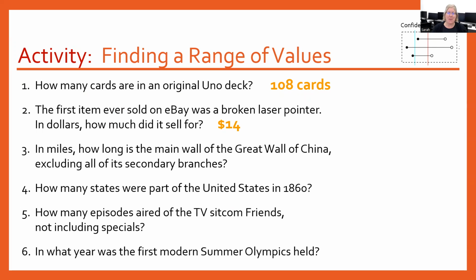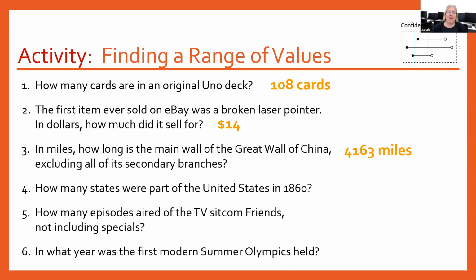In miles, how long is the main wall of the Great Wall of China, excluding all its secondary branches? This is shocking, 4,163 miles. That's incredible. How many states were part of the US in 1860? Now, we certainly know that that number needs to be between 0 and 50 because the maximum number of states is 50 and the smallest would be 0.